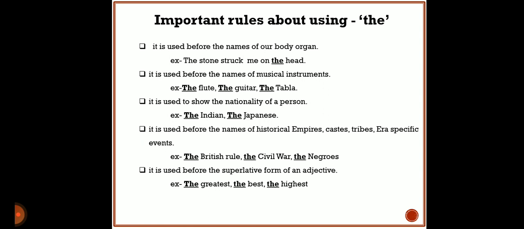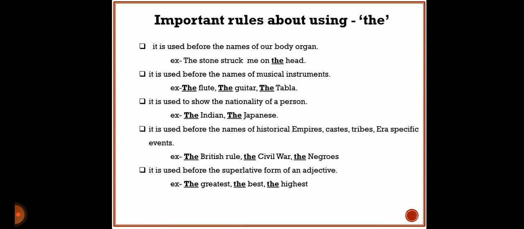Next rule: it is used before the names of historical empires, castes, tribes, eras, specific events, etc. Example: the British rule, the Civil War, the Negroes. Here the British rule is a historical empire. All of you know that the British also ruled our country.